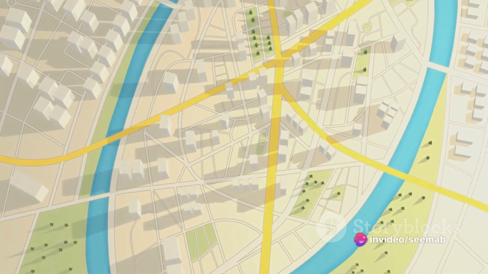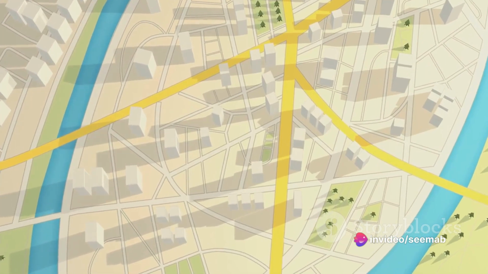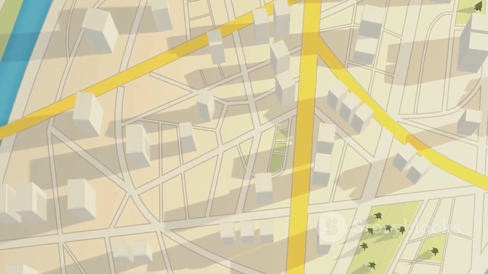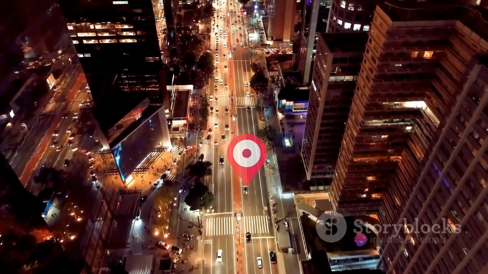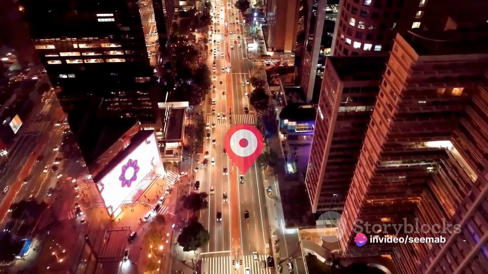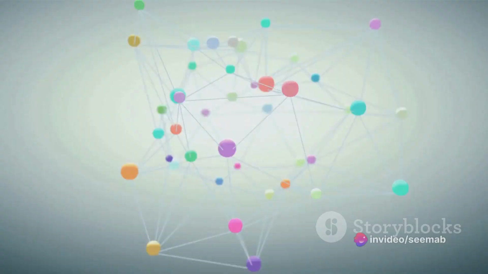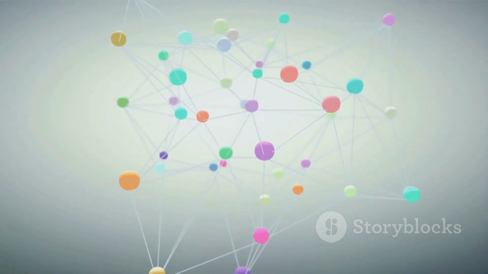Let's break it down. The term spatial temporal refers to the two components of the method, space and time. The spatial part deals with the geographical data, in our example, the locations in the field. The temporal part, on the other hand, handles the time-based data, for instance, how the temperature changes throughout the day. So, how does it work?